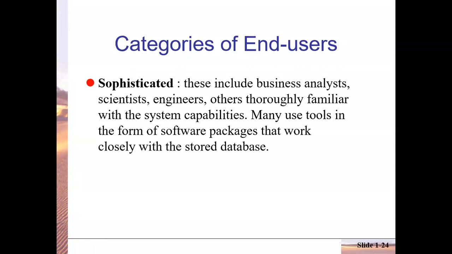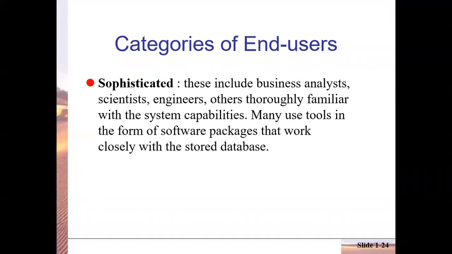Okay. Then the next category is sophisticated end users. So we saw the first is casual, second is naive or parametric, third is sophisticated. Sophisticated end users include business analysts, scientists, engineers, and others thoroughly familiar with the system capabilities. That means these are not non-technical people.